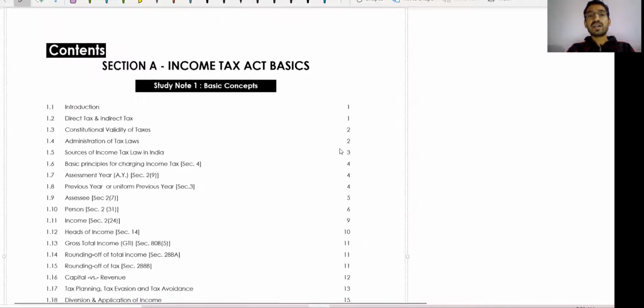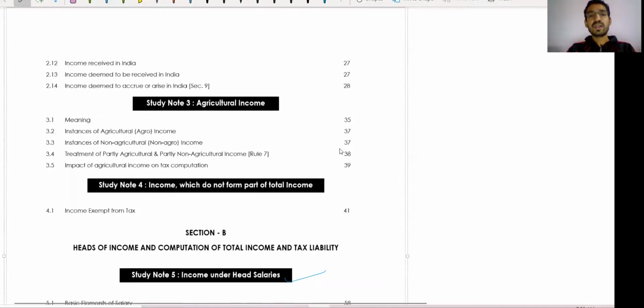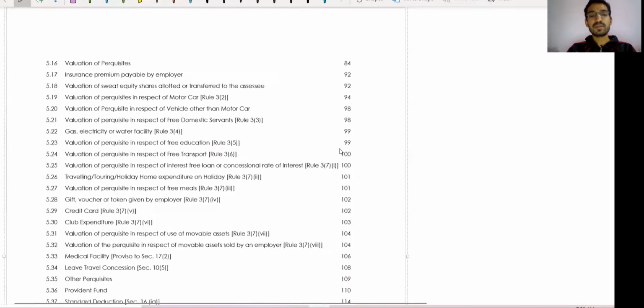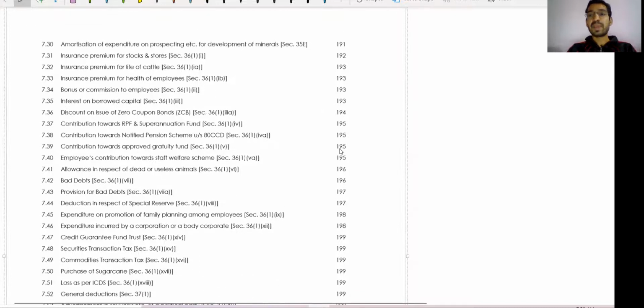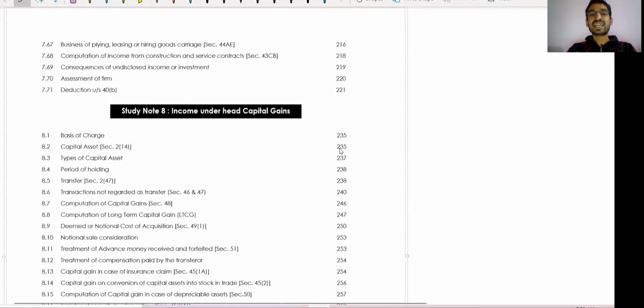So I have told you the basic concepts. One or two days it will take. Agriculture income, yes, one or two days, a small chapter. Income which does not form part of total income, yes, a small chapter. PGBP is a lengthy chapter, but it carries high marks in the exam. Income under the head capital gain is time consuming, but you need to go through it at the end, when you complete the basic chapters.